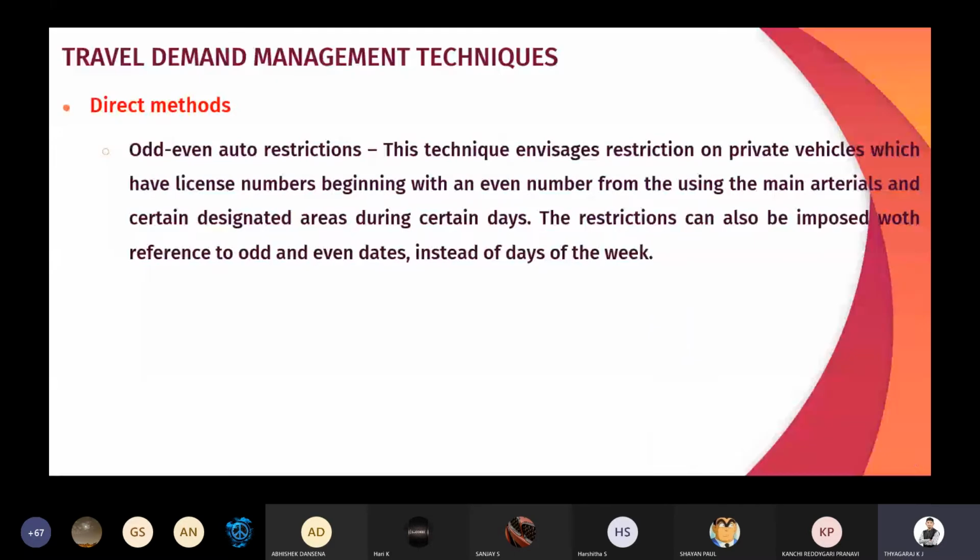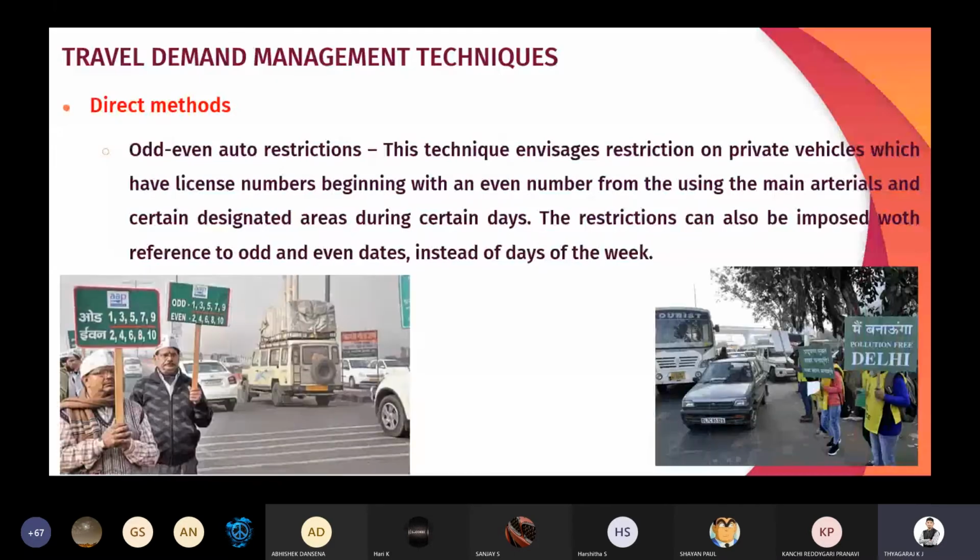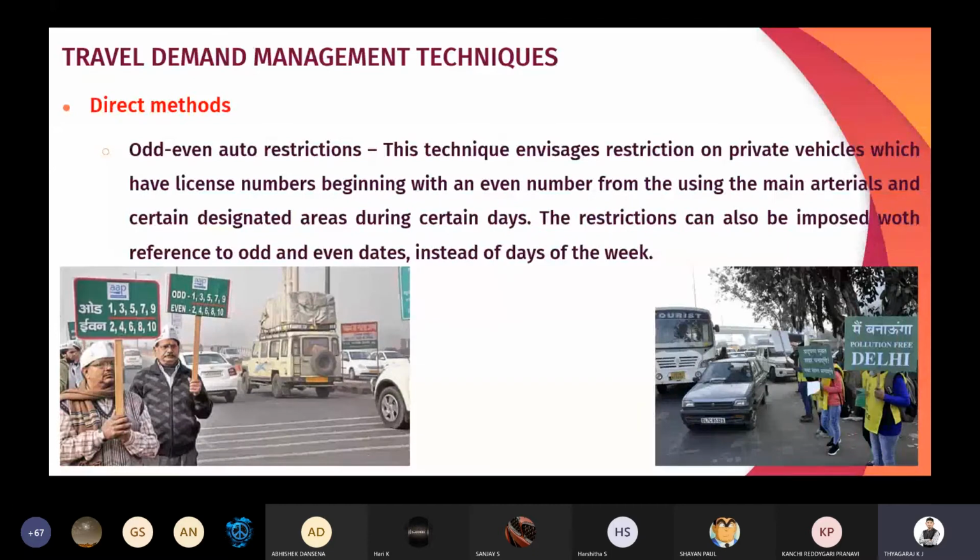Next one is odd even auto restrictions. So in Delhi, the best example is in Delhi. What they are following means throughout the week they will be having some even and odd. That is the vehicle number which ends with 2, 4, 6 and 0, they are all moving in one particular day.